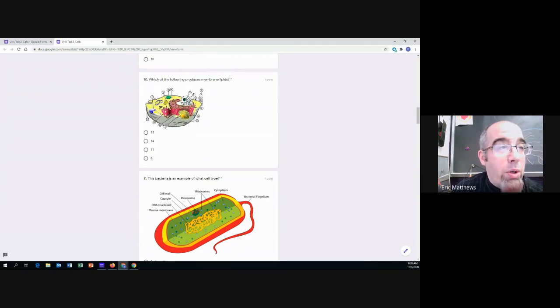Is it the outer layer? Is it the red stuff on the inside? Is it the lines in the outer layer or the lines that stick off of the outer layer?